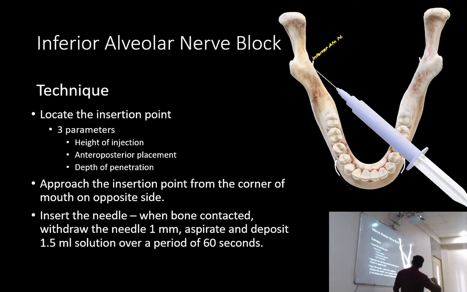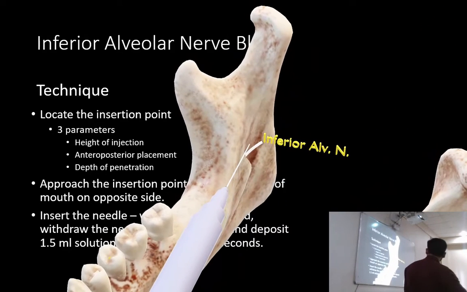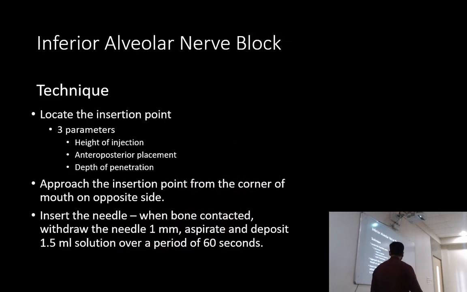If we follow the technique, you're going to advance the syringe from the premolar region, and you're going to reach the mandibular foramen. Okay. So this is the injection site, and this is the inferior alveolar nerve. We are blocking it before it enters the mandibular foramen. Okay.